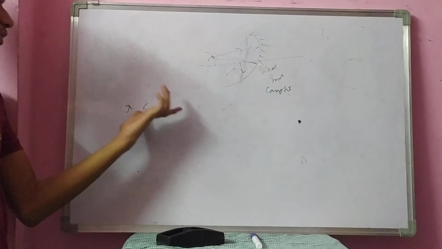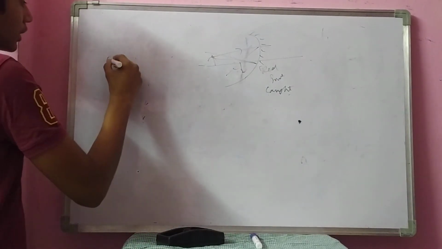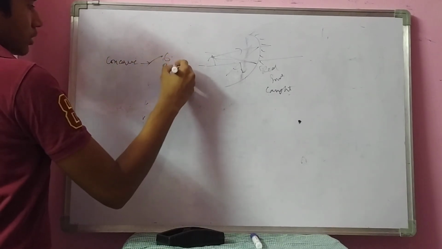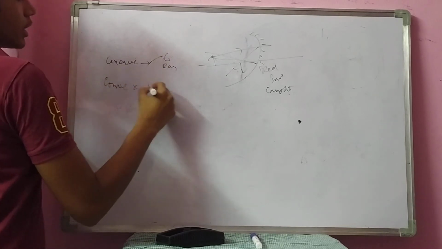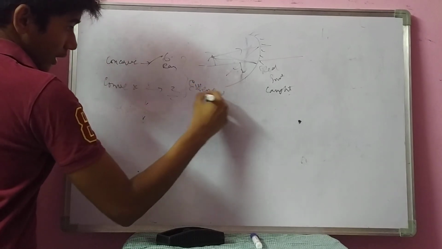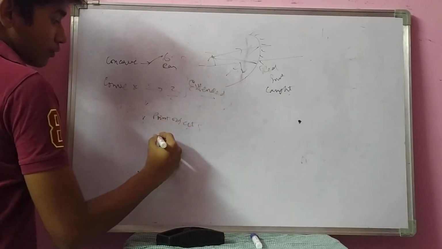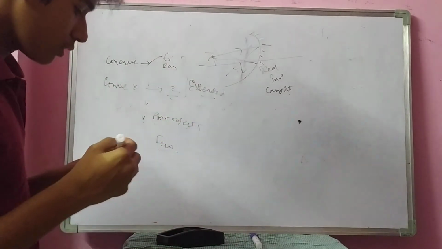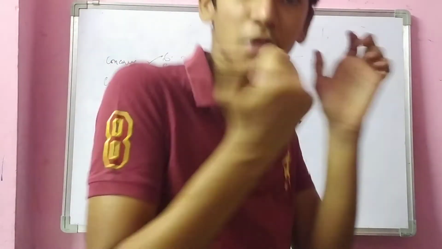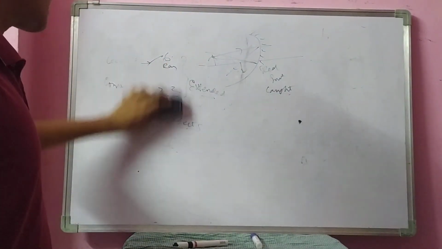We will discuss all these points in the next video. For concave mirrors we have 6 types of ray diagrams, and for convex mirrors we have 2 ray diagrams. All are for extended objects and not for point objects. Point objects have a few for convex and concave, we'll discuss them also. Totally 8, and also 12 ray diagrams we are going to discuss. This is going to be a very crazy topic.